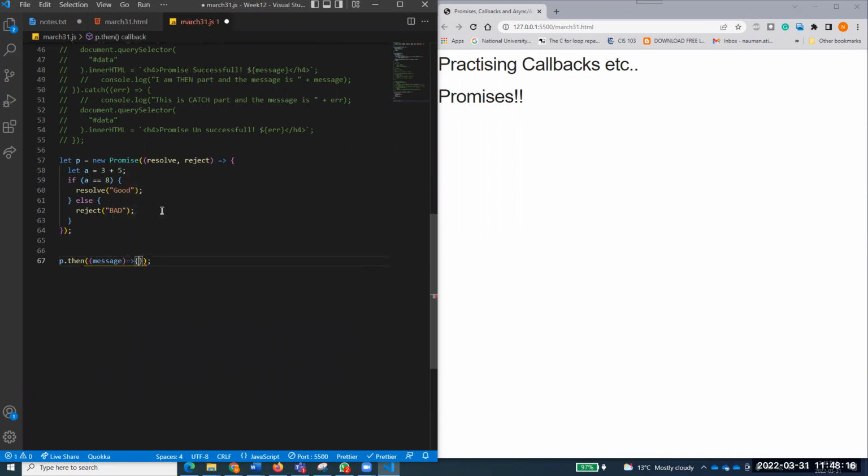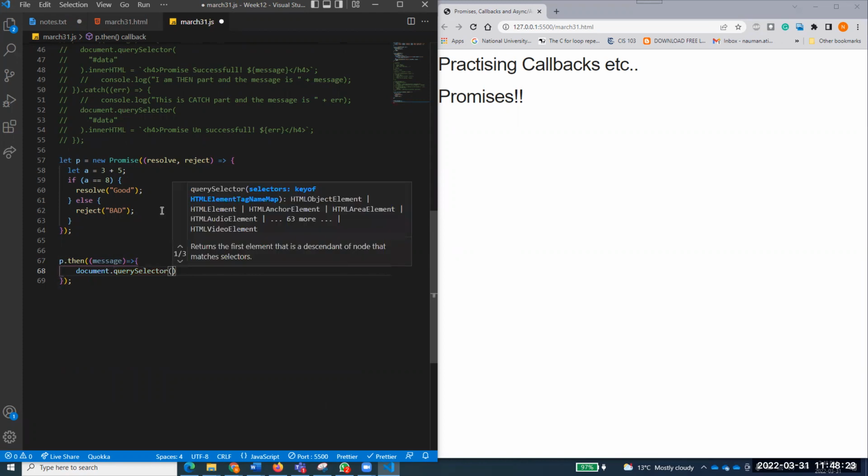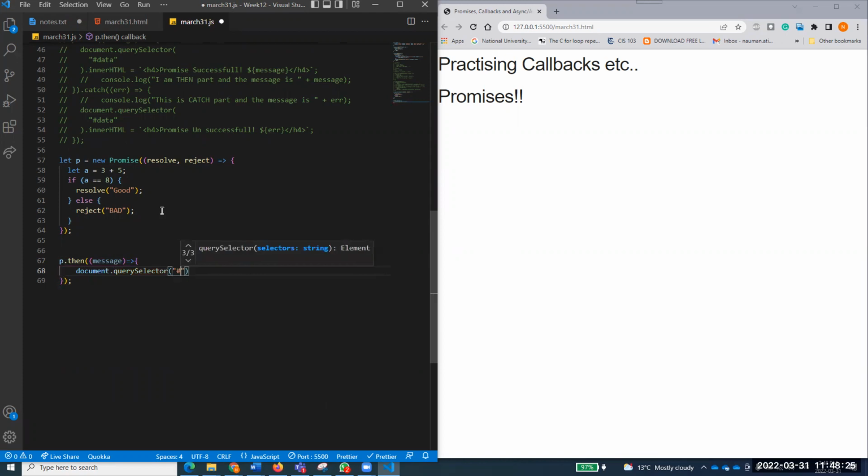And if this is a callback function, I can just create it like this. And I'm saying, for example, again, document.querySelector, I want to display over there, #data dot innerHTML equal to backticks H5 success, right? So I'm saying that if that's successful, of course, this will work, success.